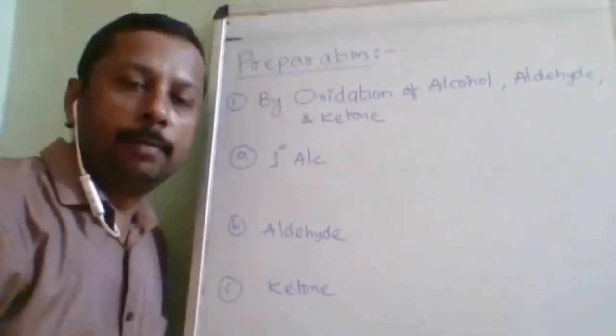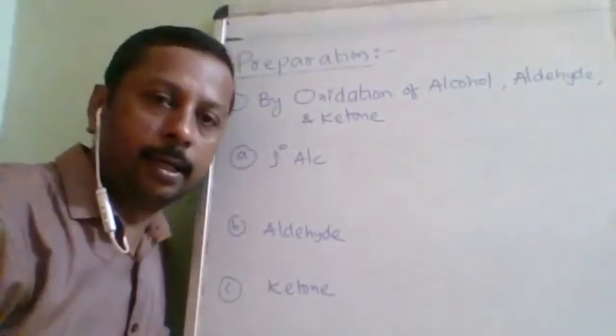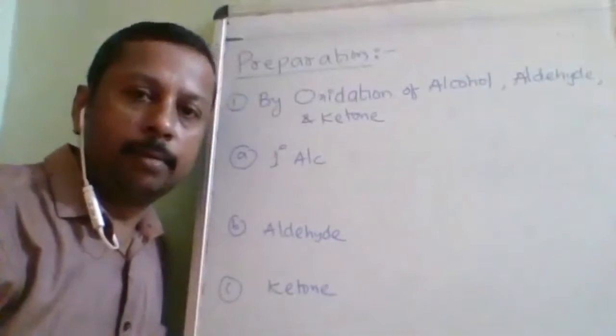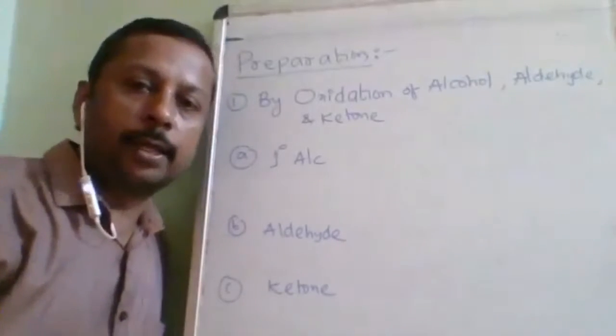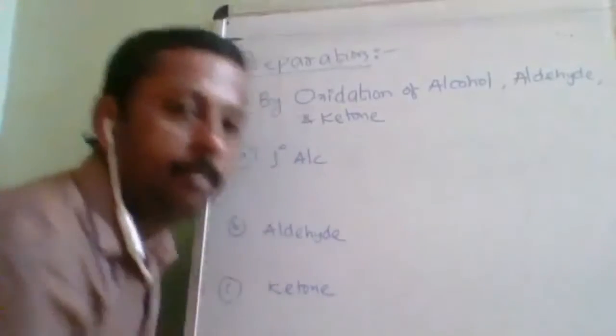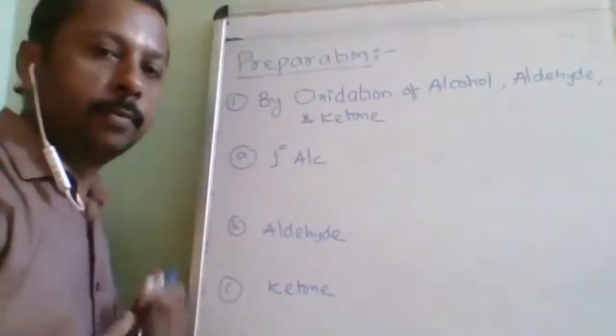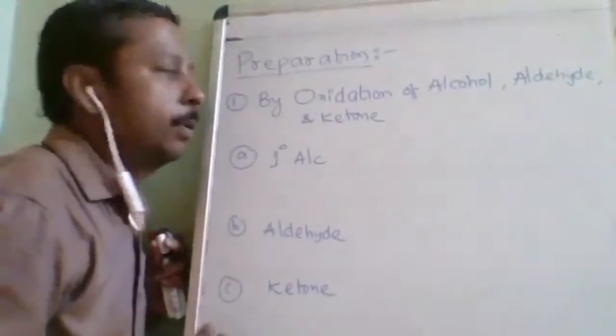Okay, now we are into the main topic, that is, after the introduction of carboxylic acid and related questions, we are into the main topic, preparation of carboxylic acid. The very first preparation method is by oxidation. By the oxidation of what can we get carboxylic acid?